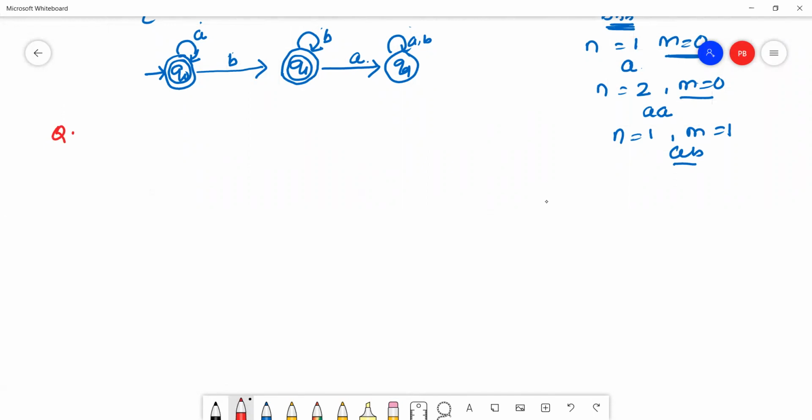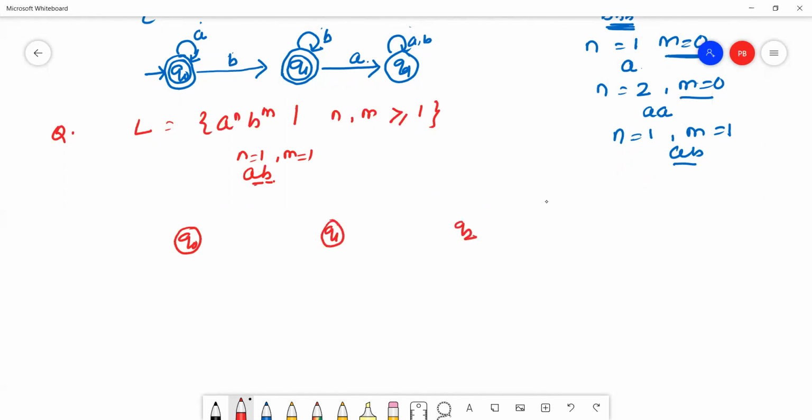The next question. L equals a to the power n, b to the power m, where n, m are greater than or equal to 1. What is the minimum string here? If n equals 1 and m equals 1, the minimum string is a b. Now we will draw the minimum string: Q0, Q1, Q2. Q2 is my final state. The minimum string here is a b.